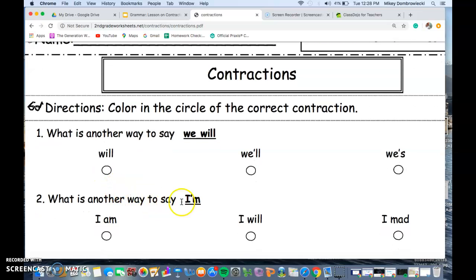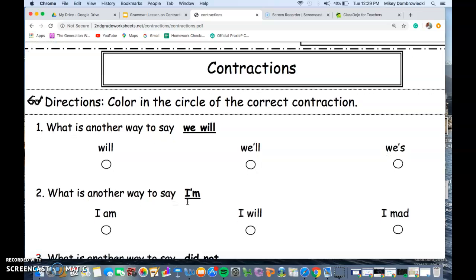What's another way to say I'm? Remember, always put I'm in a sentence. I'm going to go to the park tomorrow. So I am going to go to the park tomorrow. I will going to the park tomorrow. Or I'm going to the park tomorrow. Another big hint too is if it doesn't sound correct and it sounds a little like not proper English, it's probably not correct.